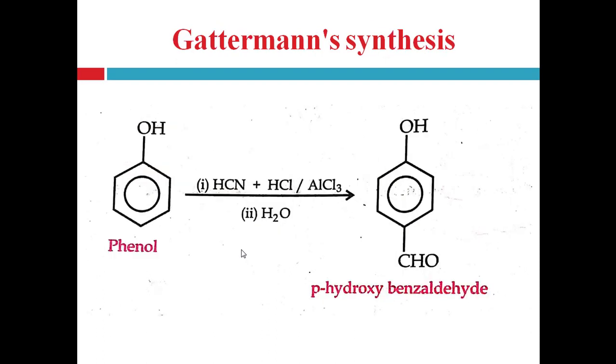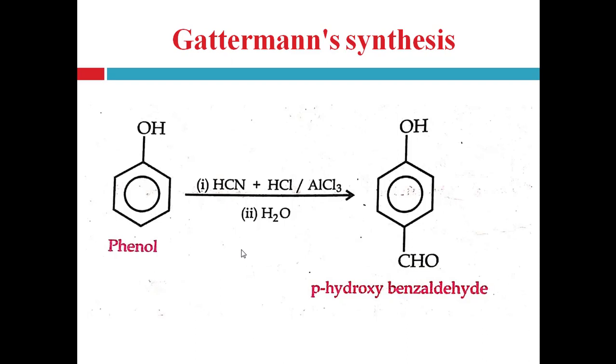Next one is the Gattermann synthesis. In this synthesis, phenol reacts in presence of HCN, that is hydrogen cyanide, hydrochloric acid, and AlCl3, that is aluminum chloride, as catalyst, right, and water. It will produce para-hydroxybenzaldehyde. The aldehyde group is added at the para position, right.